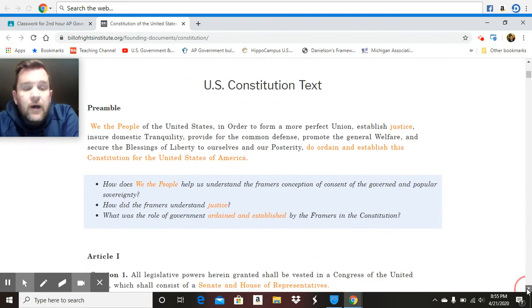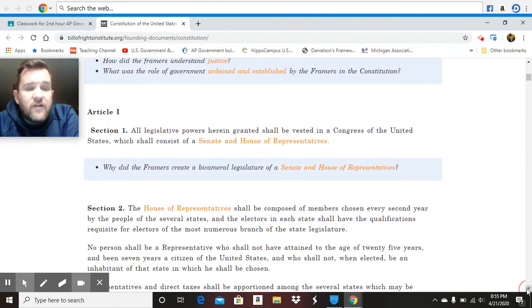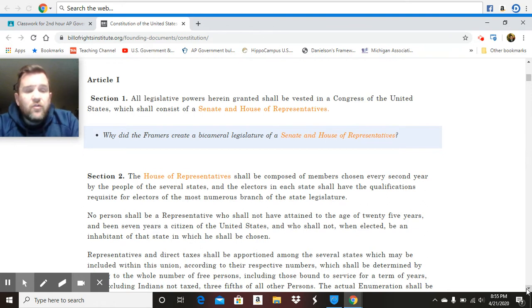So moving forward, we're going to move on to the articles. The first three articles are the branches of government. They establish the three branches of government, which is a separation of powers. It takes the powers of government and divides them into three branches.